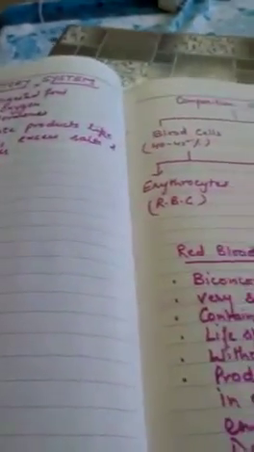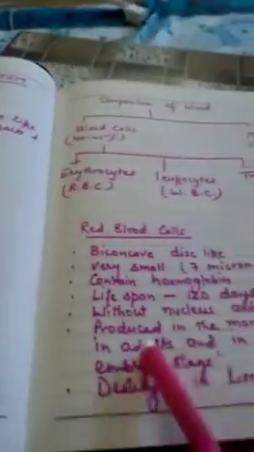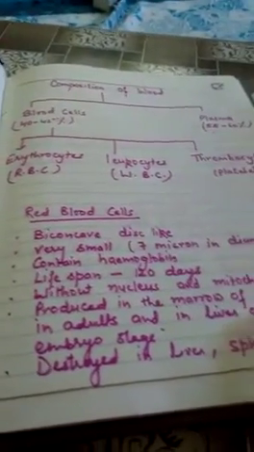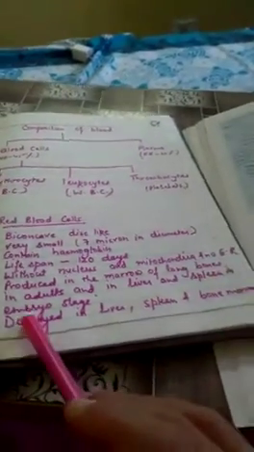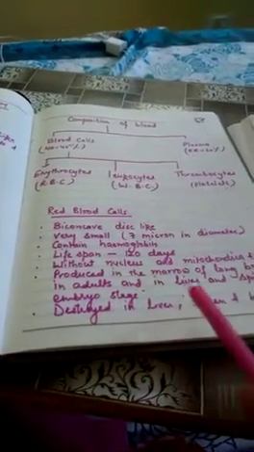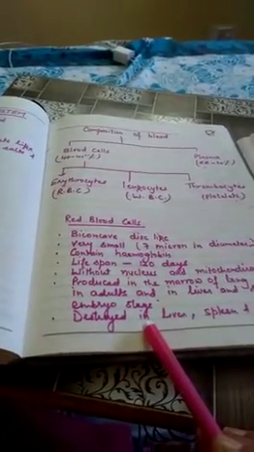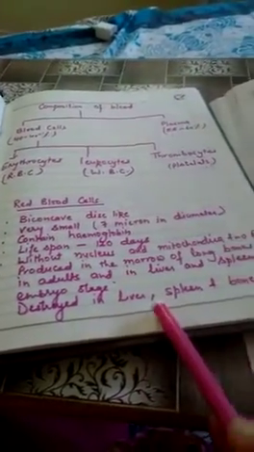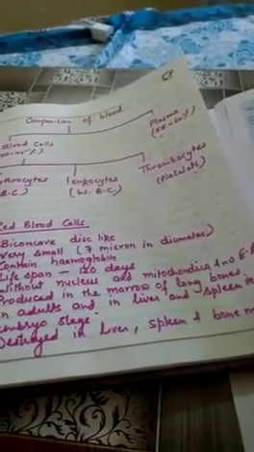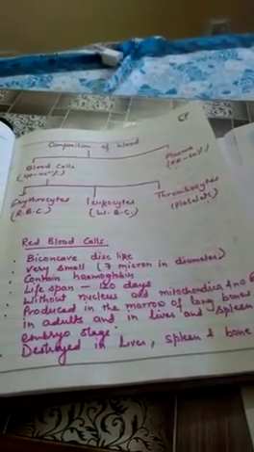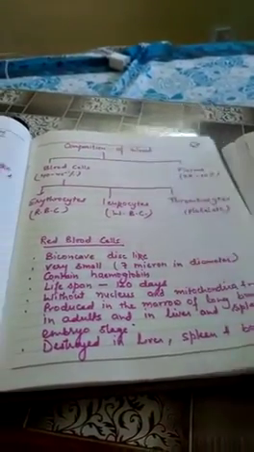Next is that these RBCs are produced in marrow of long bones in adults, and in the embryo stage these are produced in liver and spleen. These RBCs are destroyed in liver, spleen and bone marrow. It means after 120 days they are destroyed either in liver, spleen or bone marrow.